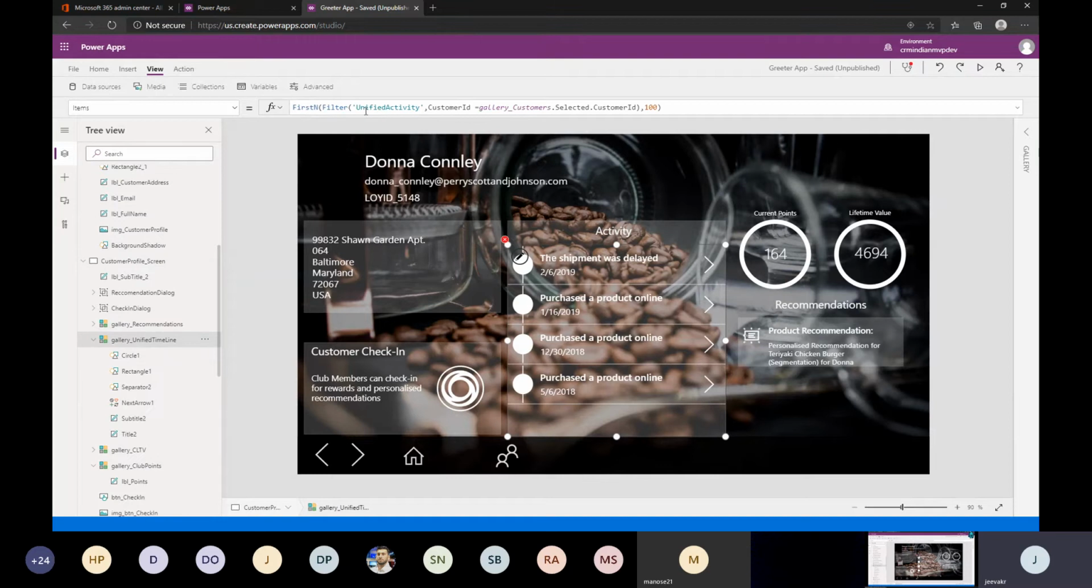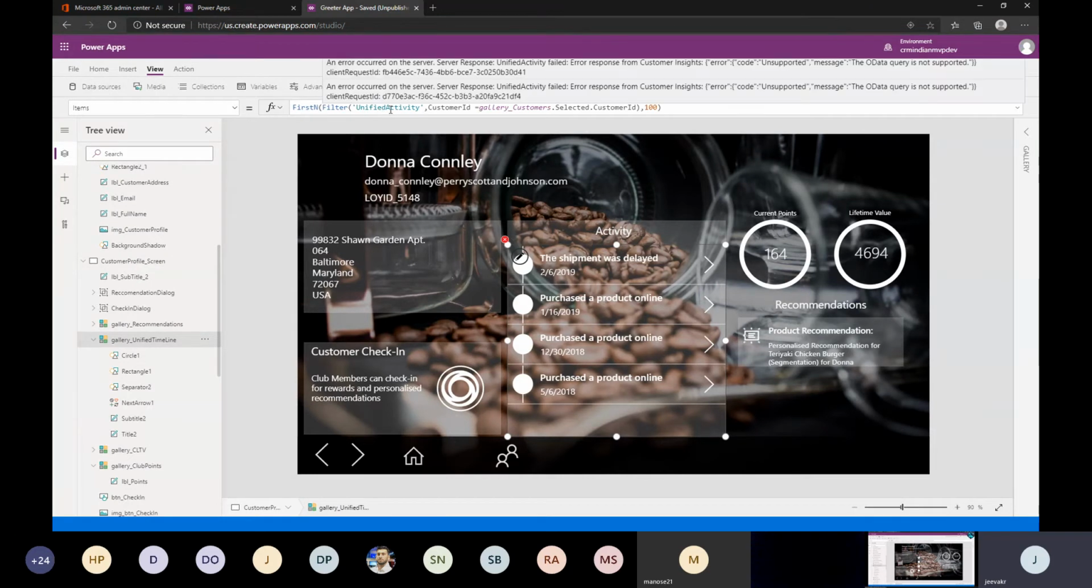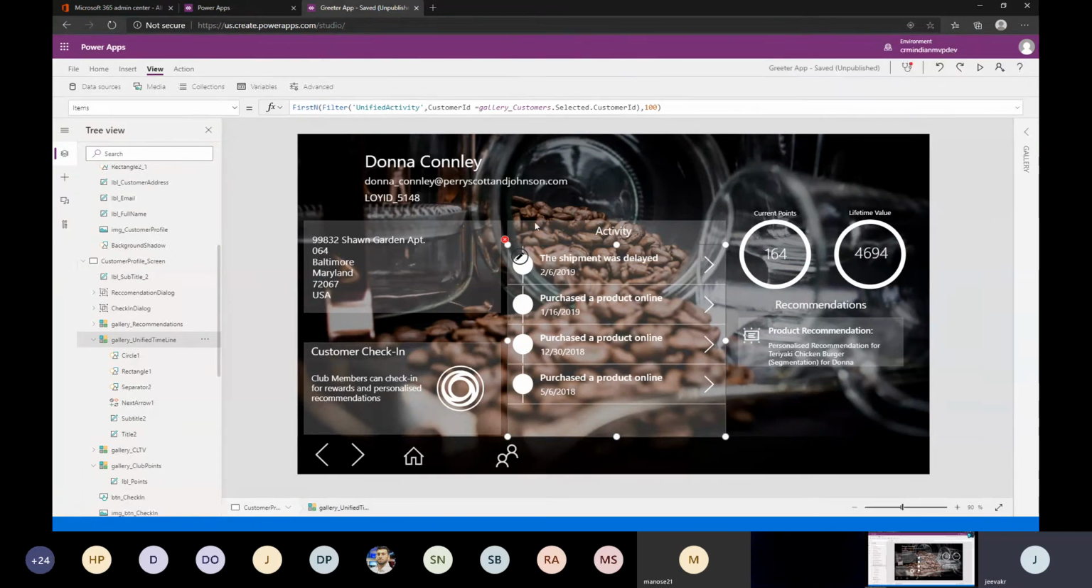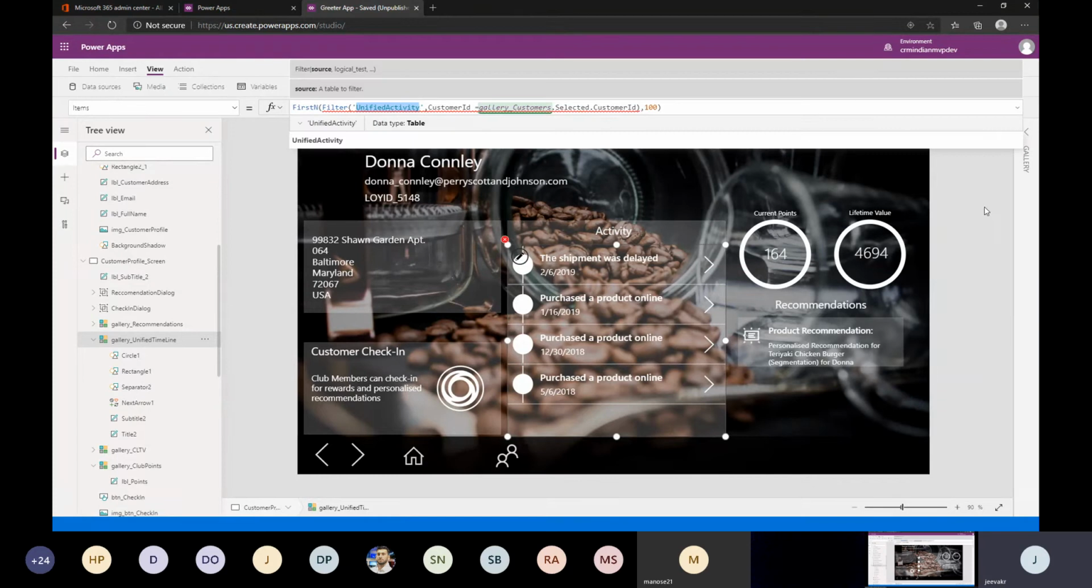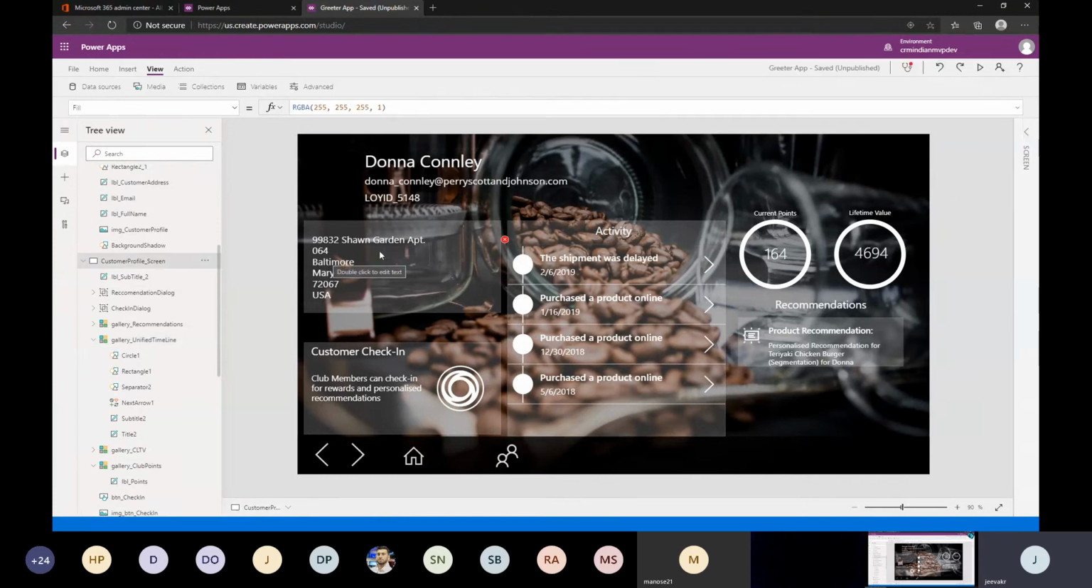So you can see that I'm using the unified activity, and based on the ID that I'm passing from the previous screen, I'm just getting all the activities. The moment you query this entity, you're going to get all the activity from the previous screen. Okay, and then this is another gallery, which is the lifetime value. So we just have some gallery and then one label inside.